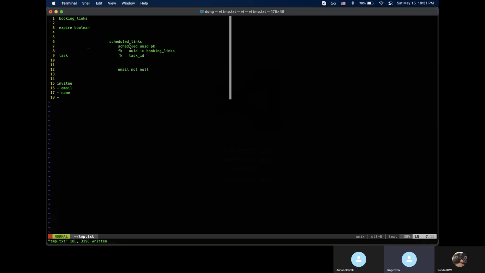Why are we keeping the thing, right? I create a booking link and someone scheduled it, right? And maybe the task will have some due day and due time. After the task finished, actually, if the user deletes the task, the scheduled links will also be removed. Another thing is this goes to more complicated things. If the user removes the task, how do we notify? Do we need to notify whoever?